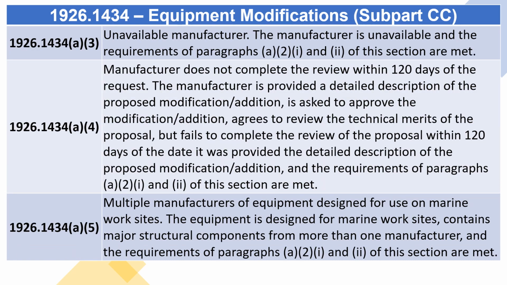1926.1434(a)(3) Unavailable manufacturer. The manufacturer is unavailable and the requirements of paragraphs (a)(2)(i) and (ii) of this section are met.